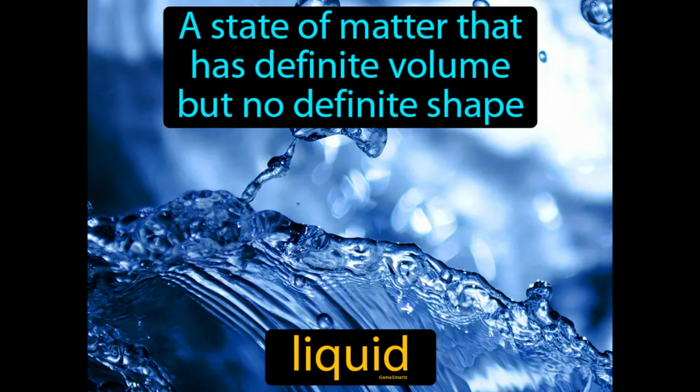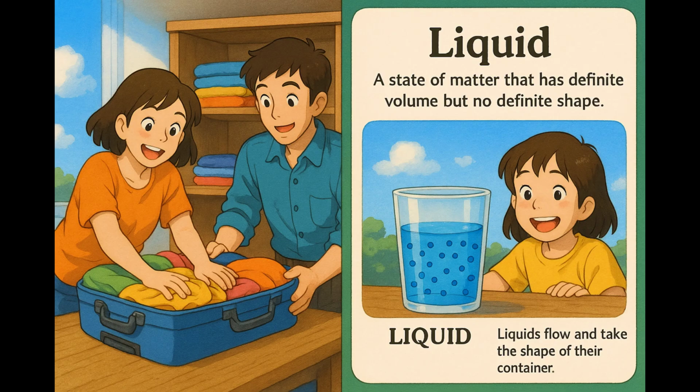A state of matter that has definite volume but no definite shape. Liquid. Liquids flow and take the shape of their container while maintaining a fixed volume. Imagine trying to fit a pile of clothes into a suitcase. You can squish and mold them to fit the space available. Just like those clothes, a liquid conforms to the shape of its container, filling up the space available without altering its volume.